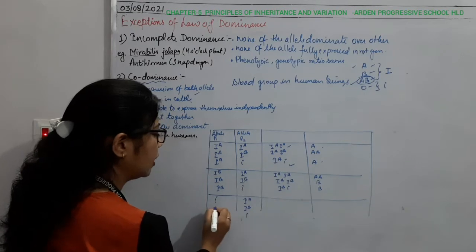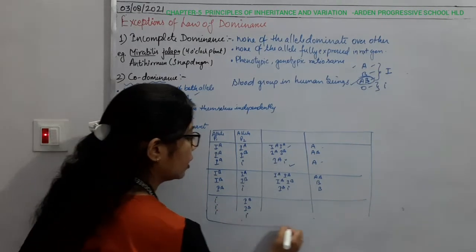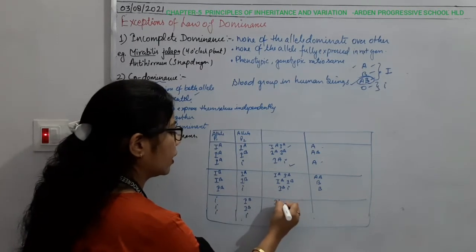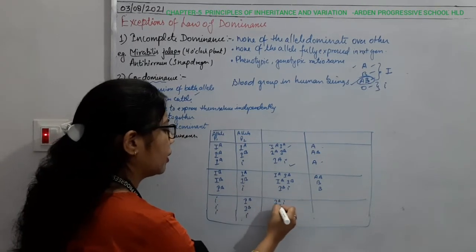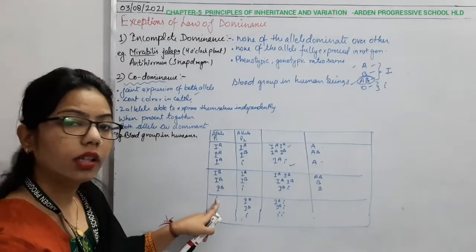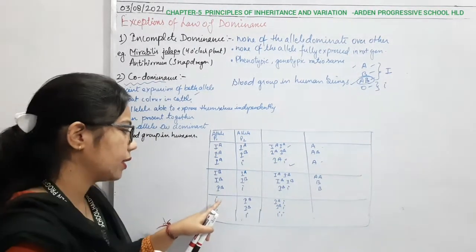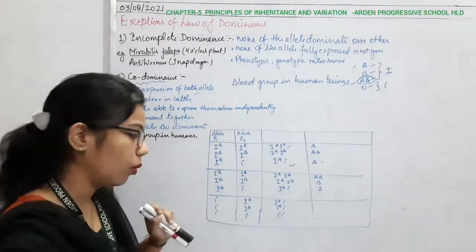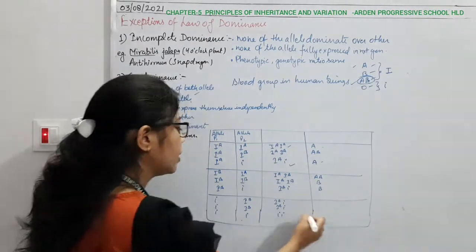So what can be the possibility here? Again, you can write that I will cross with I. Another one is IB crossed with I, and I crossed with I. Parent 1 having this I means the O blood group, and here A, O, then B, then O, then O. So what can be the possible genotypes here?